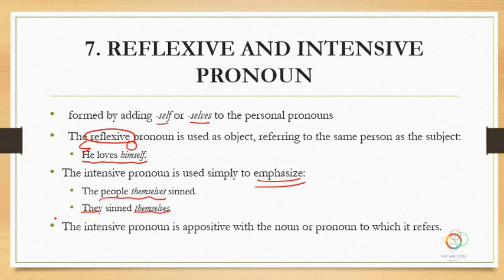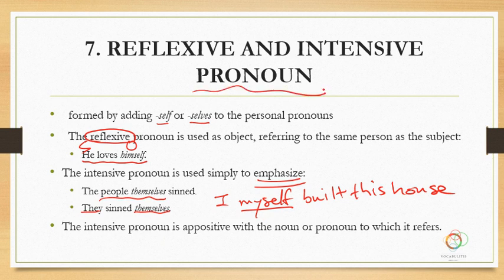The sentence I often use is, I myself built this house, maybe. All right, it's a big deal if you built the house by yourself. And so you want to emphasize you did it yourself, and so you stick it right there. You don't need any commas or anything. So here in the book, we have an explanation of, I guess, the pronoun. It sounds like it's 2 different pronouns.